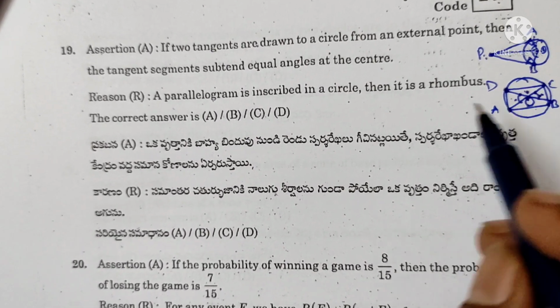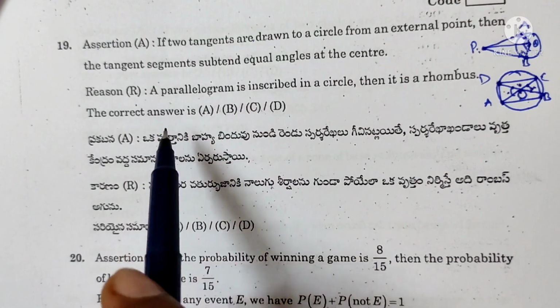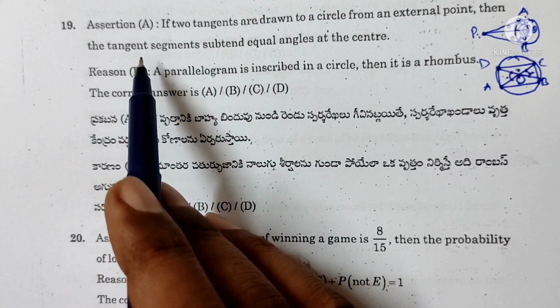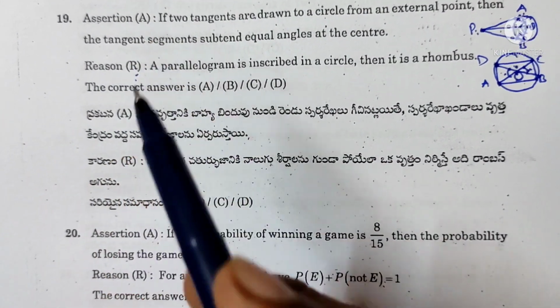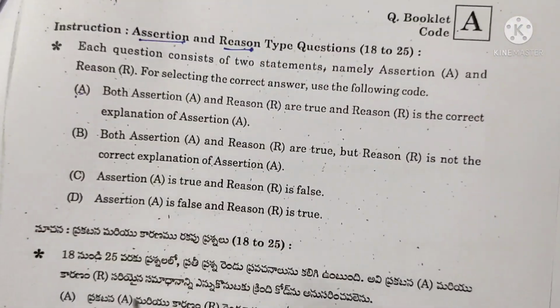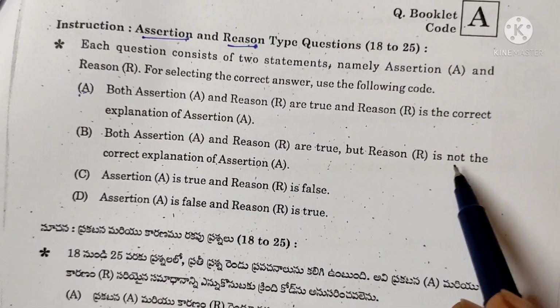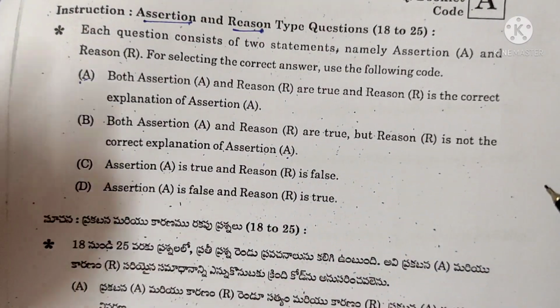So the reason is also correct. Assertion and reason both are true, but reason is not the correct explanation of assertion. Then both assertion A and reason R are true, but reason R is not the correct explanation of assertion A. Option B is correct, 19th bit.